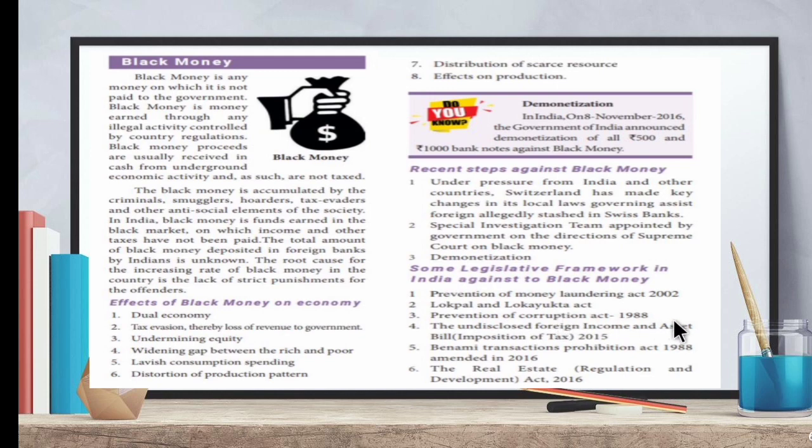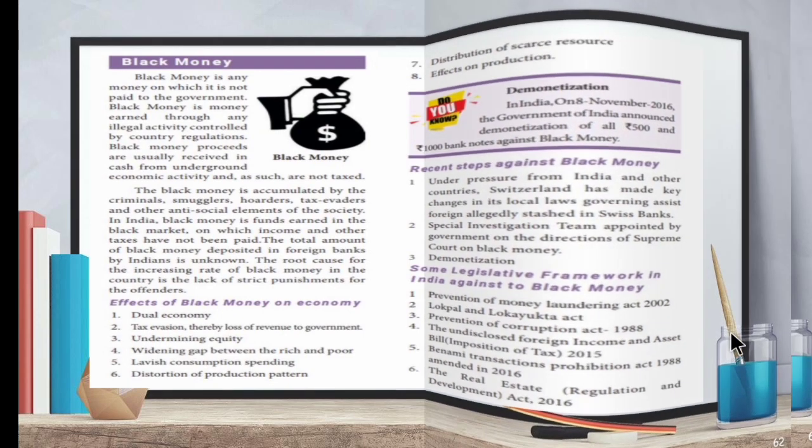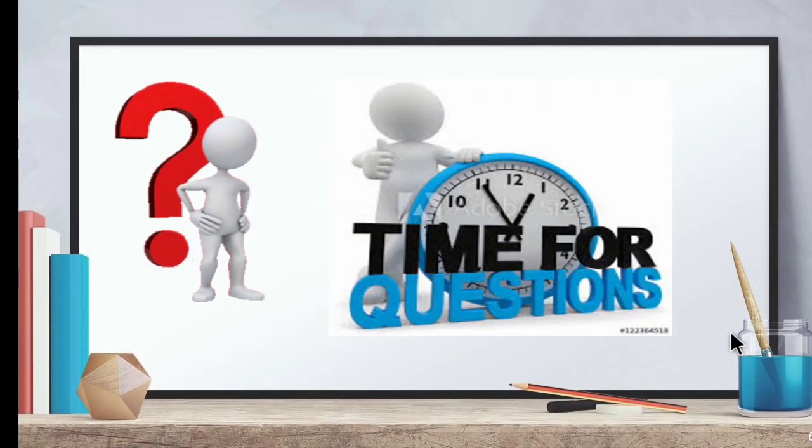So children, with this session, your first lesson in economics, that is money, savings and investment, is completed. So try to answer all the book back questions with the help of two session videos, that is session 1 and session 2, and refer to your textbook also. So now it's time for questions. Let's see some evaluation questions. In case of any doubt, you can go through the whole session video.